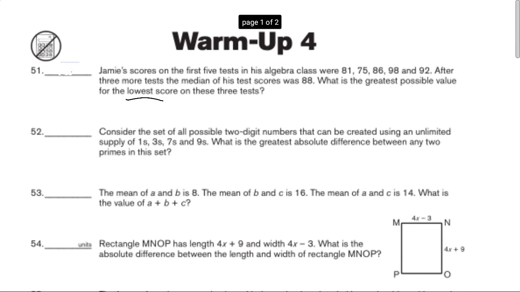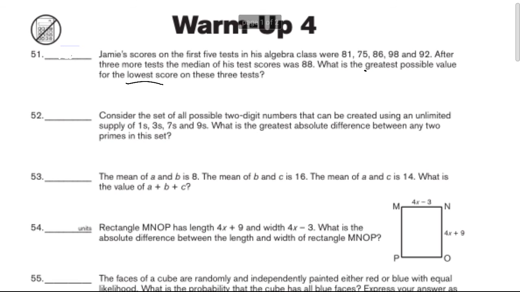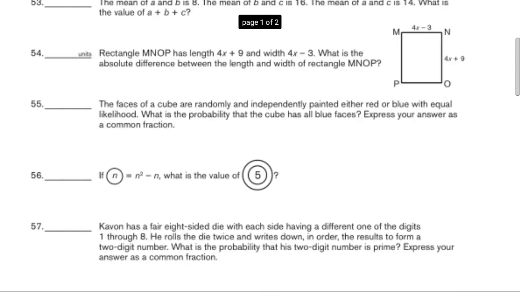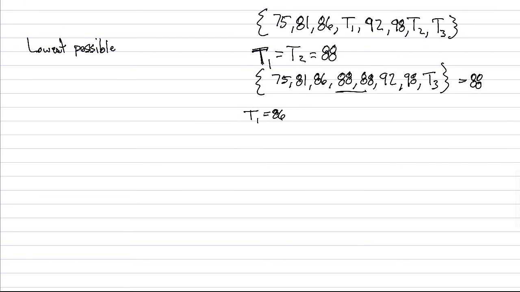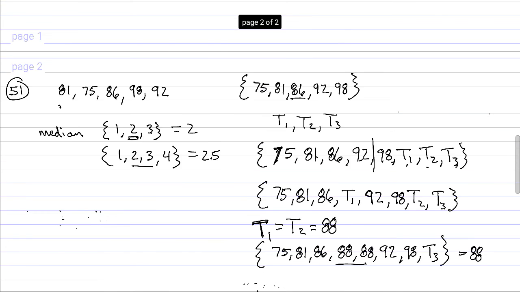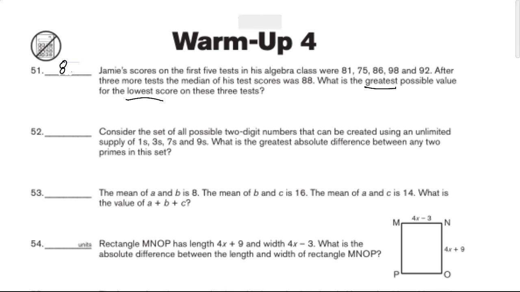What is the lowest possible? What is the greatest possible value? Oh, the greatest. Okay, never mind. The greatest possible value for the lowest score on these three tests. What is the greatest possible value? So the greatest is, yep, never mind. We had it right the first time. The greatest possible value for the lowest score is 88. There we go.